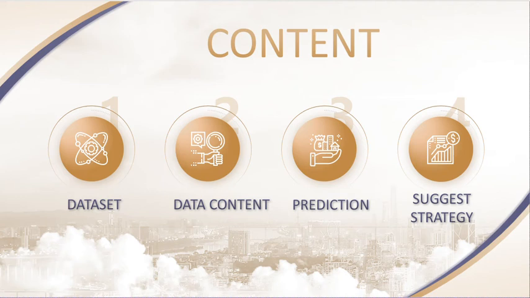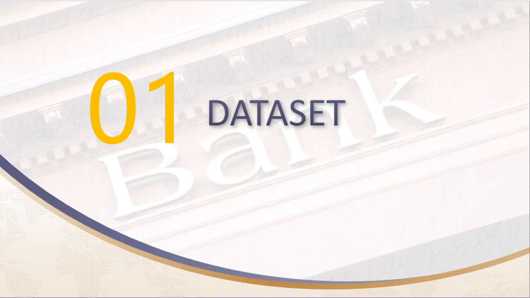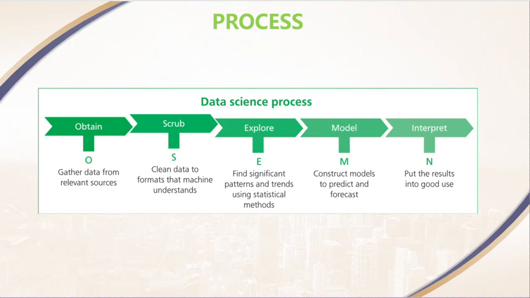Here we have the dataset, data content, predictions, and suggested strategies. The first thing is to get the data. So we'll go through the process which we call OSEMN. First is to obtain the data. Second is to do data cleaning. Next is data exploration, to find significant patterns and trends by using statistical methods. Next is to construct a model to predict and forecast. And the last is to do interpretations on the data.